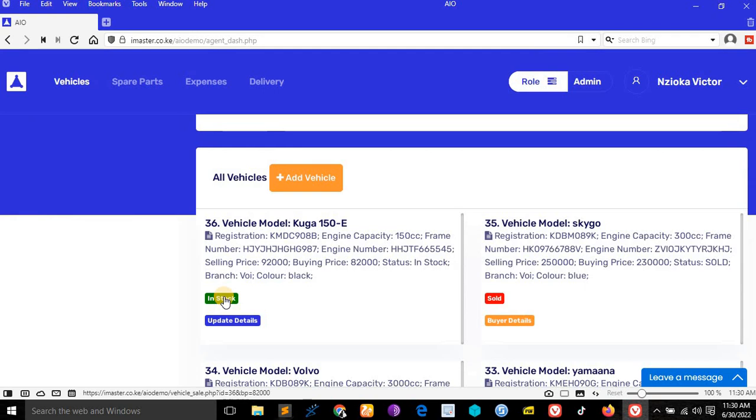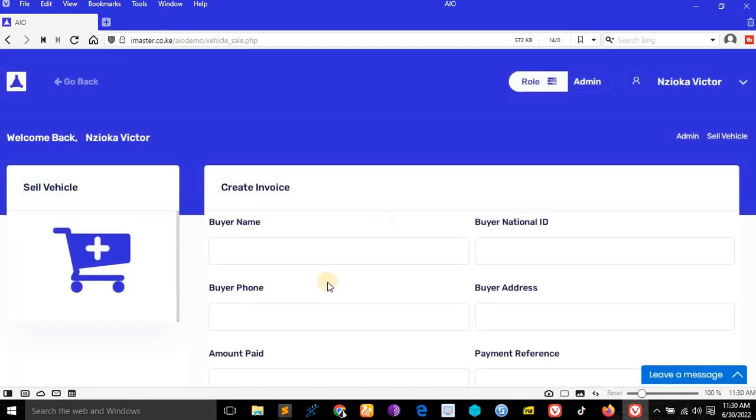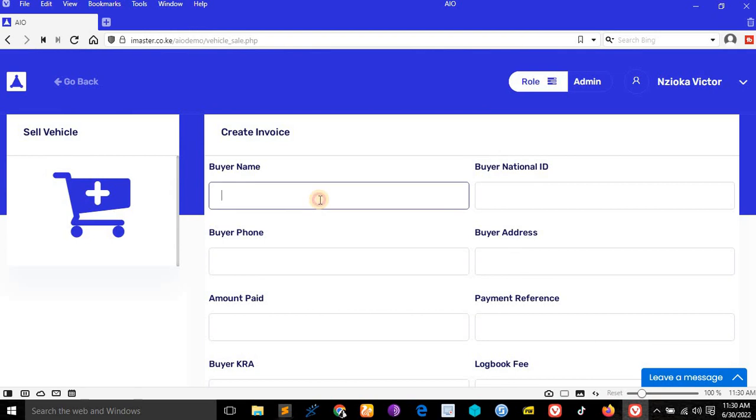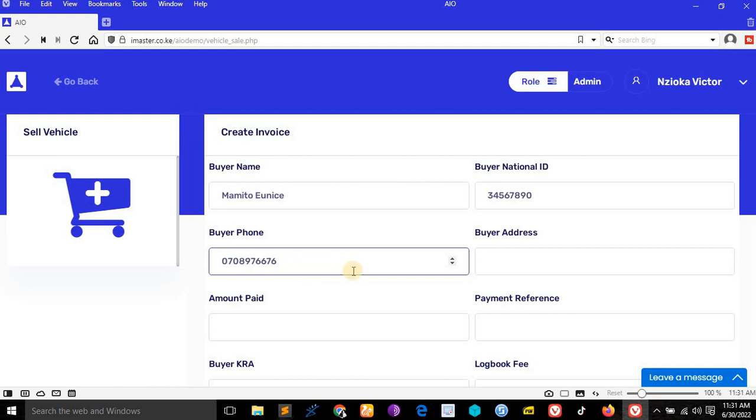If you want to sell this vehicle, just click in stock. After clicking in stock, you just have to enter the buyer name, for example, here Mamito Eunice. Let's say buyer national ID, say 34, like that. This is guessing. You will be required to write the correct details here. See, buyer address, let's say 765, where, let's say Karen.